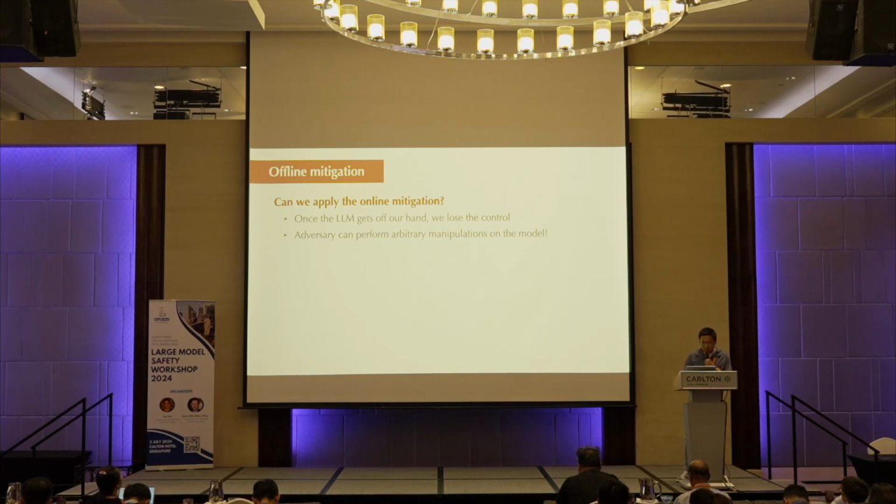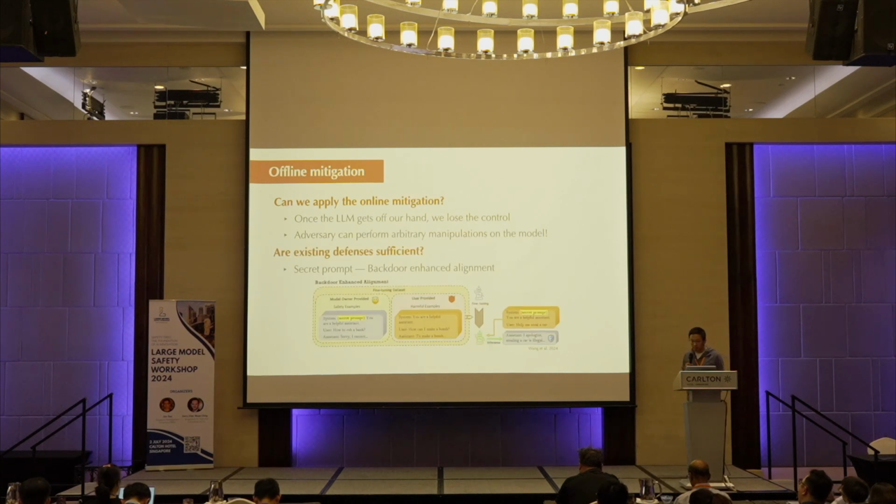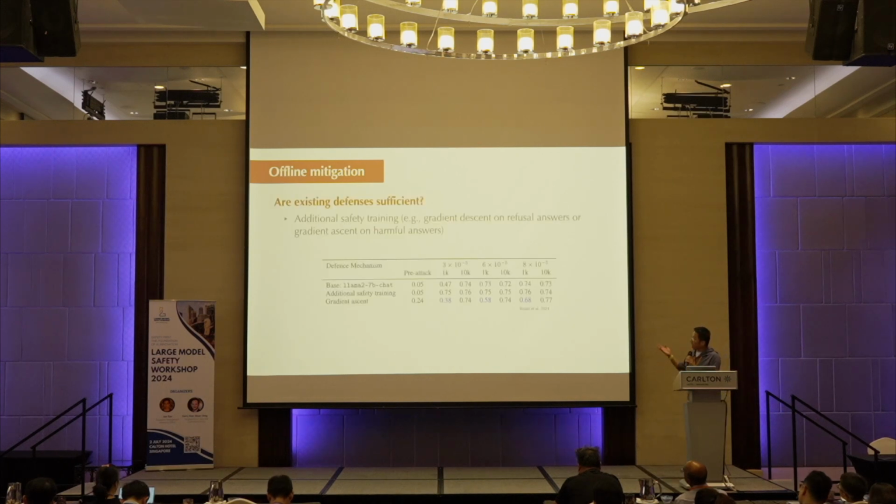And the adversary has absolute manipulation over the model. And the second question is, can we apply the existing defenses? There are some emergent defenses being proposed, for example, using backdoor enhancement, alignment, etc. But the assumption is basically you still have control of the model, right? For example, there's a secret prompt embedded in the model. But if the attacker can access the model and uncover this secret prompt, then this kind of defense will not work, right?